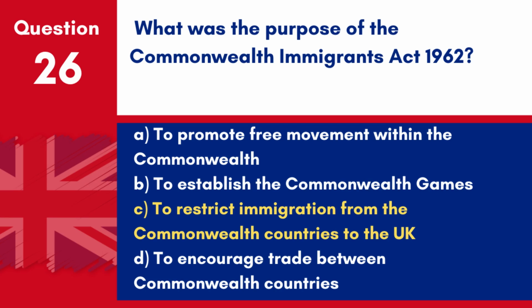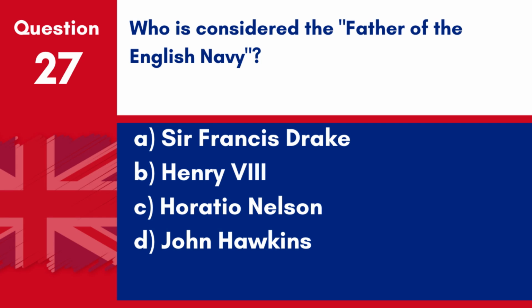Answer: C. To restrict immigration from the Commonwealth countries to the UK. The Commonwealth Immigrants Act 1962 was enacted to restrict the previously unrestricted immigration from Commonwealth countries to the UK. Question 27. Who is considered the father of the English Navy? A. Sir Francis Drake. B. Henry VIII. C. Horatio Nelson. D. John Hawkins.